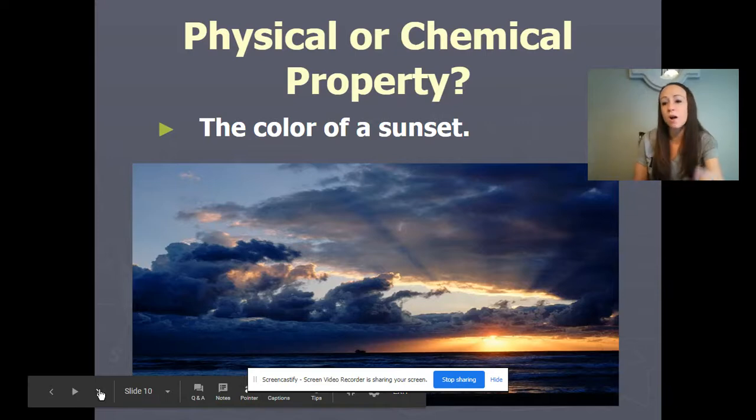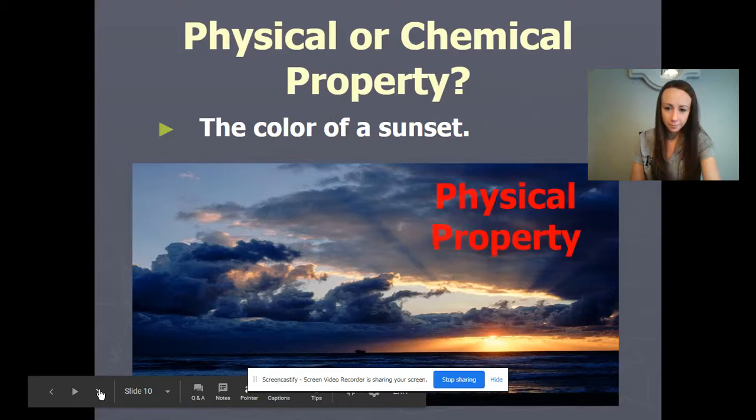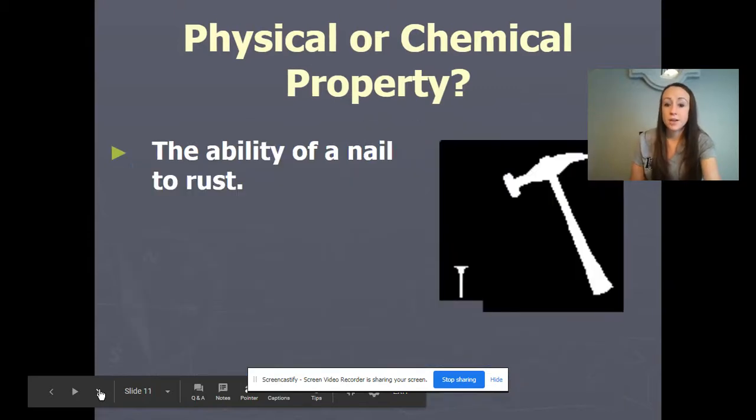The color of a sunset. Oh, I'm sure that you all are at home enjoying your beautiful sunsets and sunrises. Well, observing just the color of it. So this sunset here has many colors, purples and pinks and everything. No, the matter's staying the same. We're not getting a new substance. Physical property.